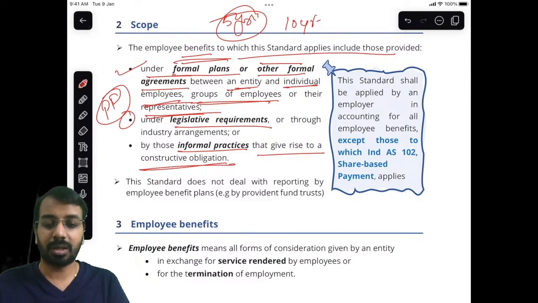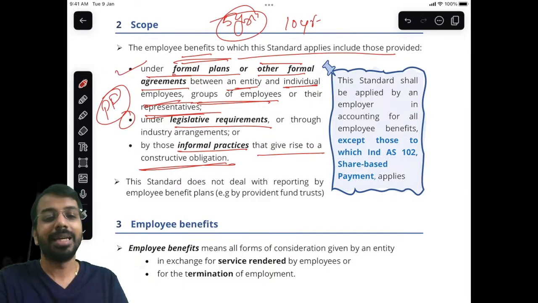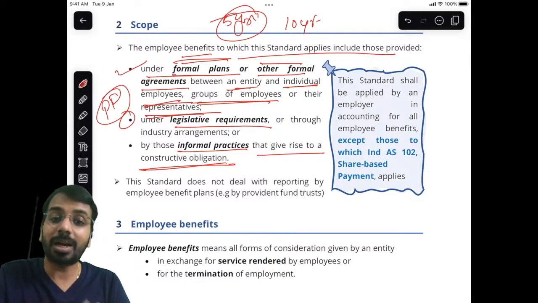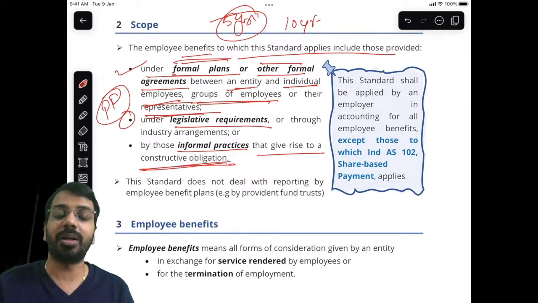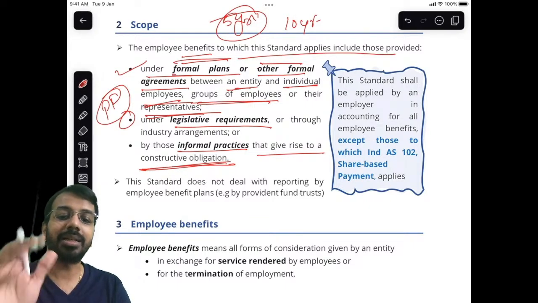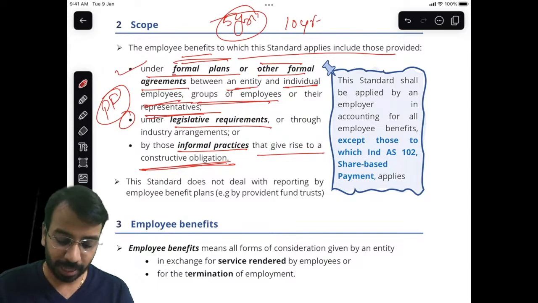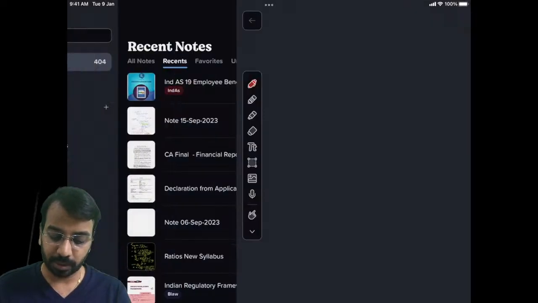It is not legal. Constructive means you are telling that, okay, in the past I have given, in the future also I will give, but I am not committing. But there is still an expectation from the employee that if I work in this organization for 5 years or 10 years or 15 years, I will get some kind of benefit, right? So that is also covered under employee benefit. Now what it does not cover is reporting by employee benefit plans. Now what does that mean?